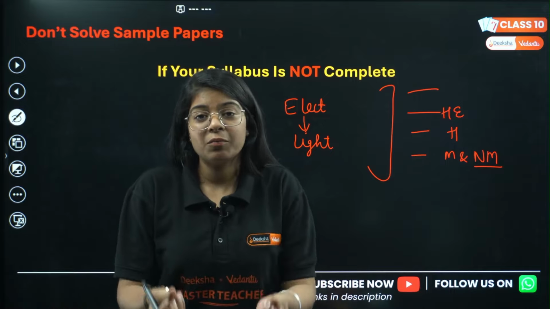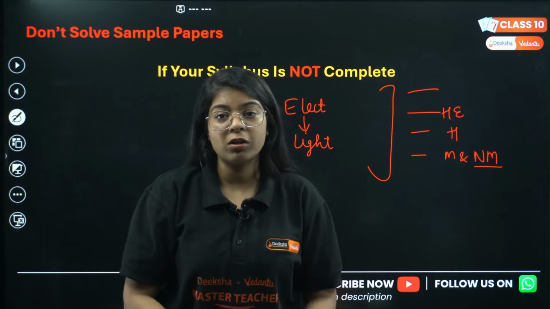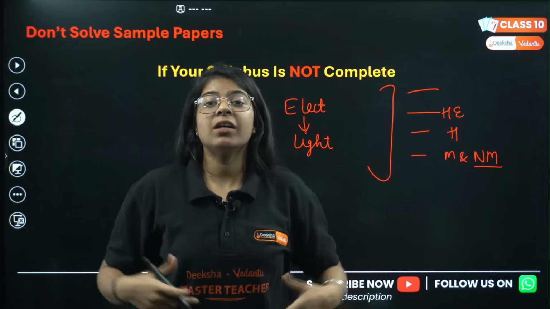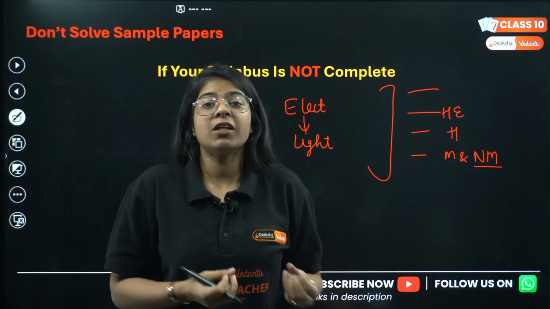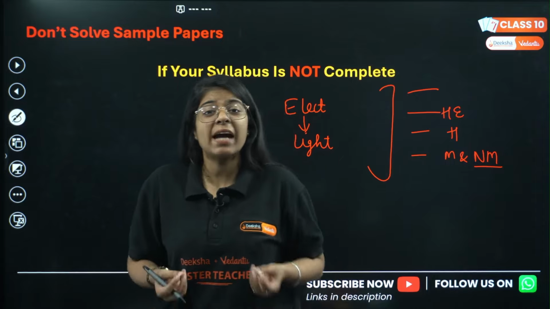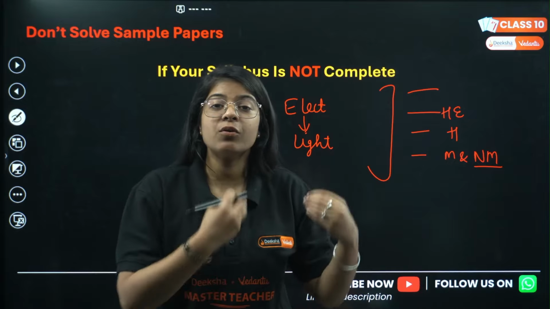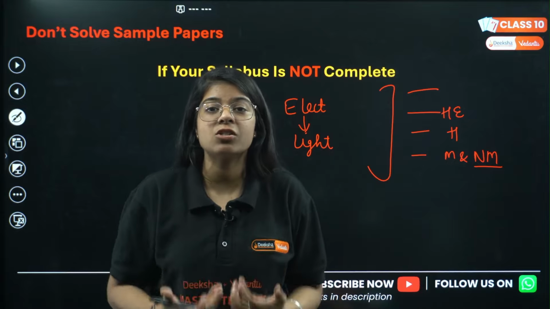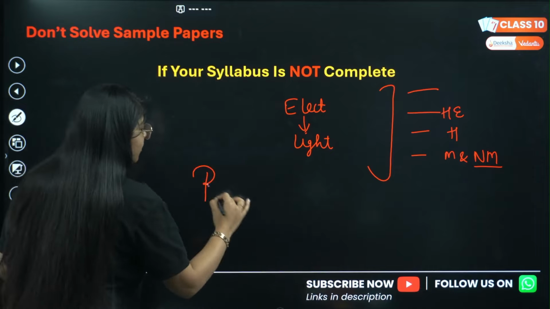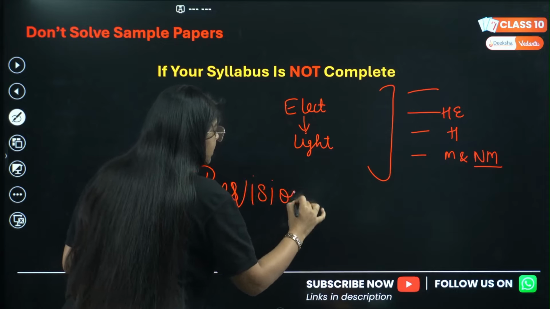That means you won't be able to solve the questions from the chapters that you haven't done, right? And then you will panic. You'll get underconfident that you were not able to solve these questions. But what is actually happening? Your syllabus is not complete. How can you give the exam when your revision is not done? So focus on revision first. Focus on completing your whole syllabus.